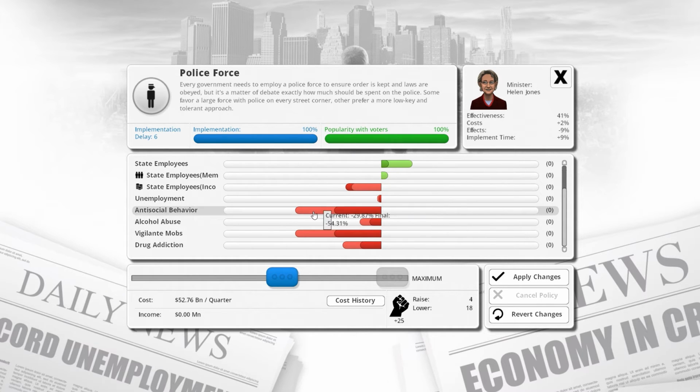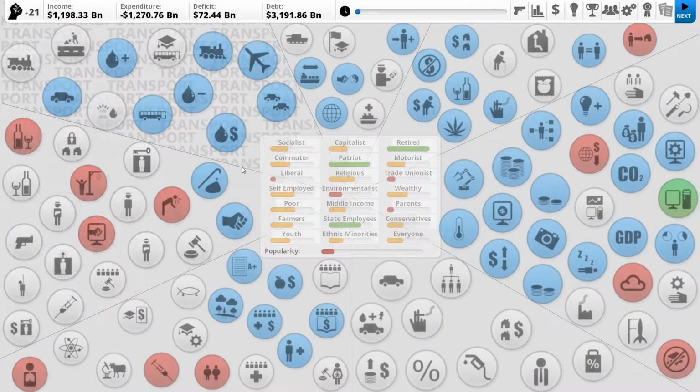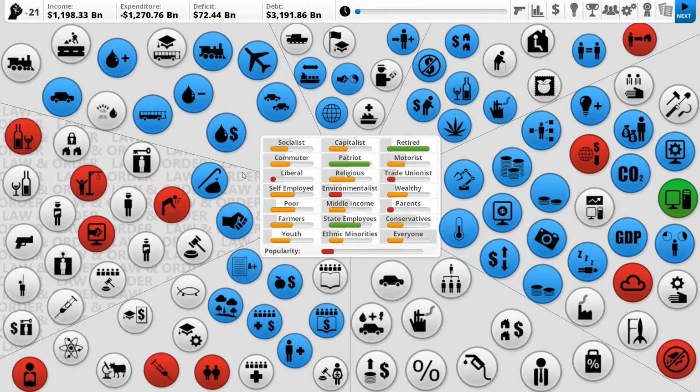Unemployment is going down. Antisocial behavior would go down. Alcohol abuse would go down. Vigilante mobs would go down, and drug addiction would go down. So that's perfect. That's going to fix a whole bunch of our issues. It takes a bit of a delay to come in, but I think that's definitely worth just investing in straight away.